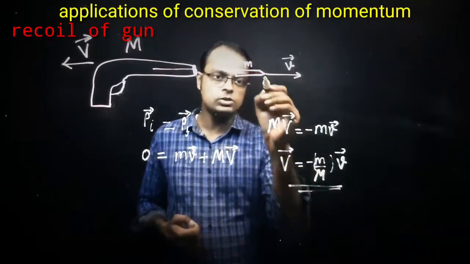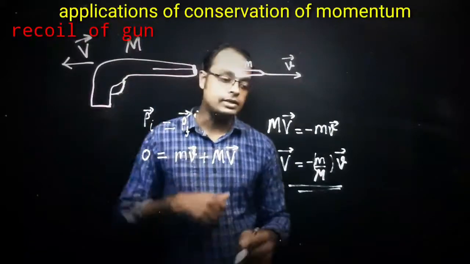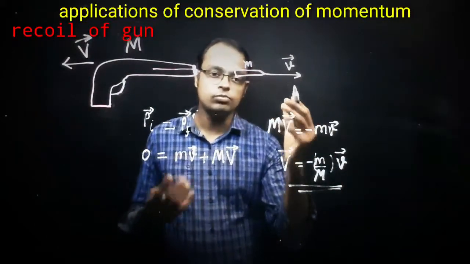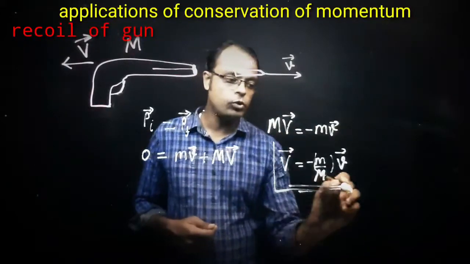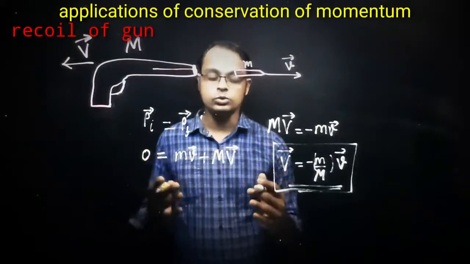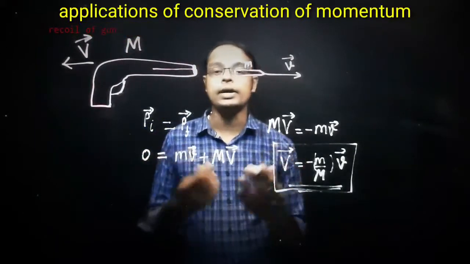Small m represents the mass of the bullet and capital M represents the mass of the gun, into small v. Small v means the velocity of the bullet. So this is an example for the application of conservation of momentum. So here also the law of conservation of momentum is applied.